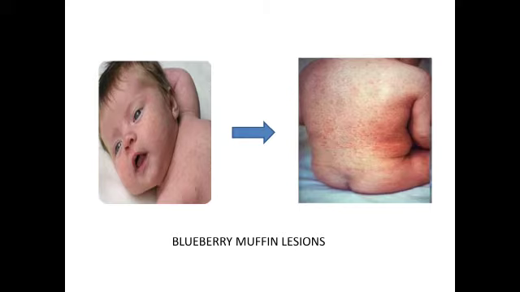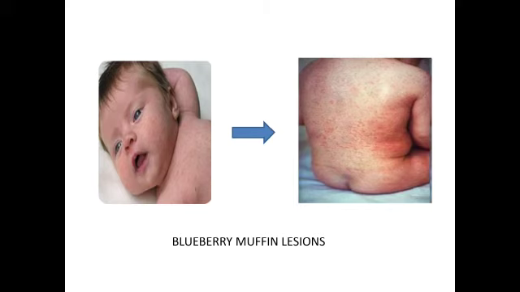What is meant by blueberry muffin lesions? Before that, we should know about the pathogenesis. The infection occurs by inhalation and the virus is transmitted by the respiratory route and it replicates in the nasopharynx and lymph nodes. In neonates, the clinical event occurs in two major groups. First one is postnatal rubella and second one is congenital rubella.